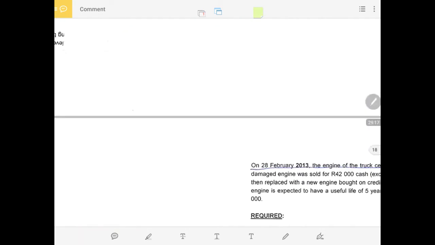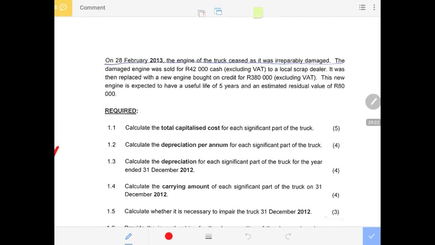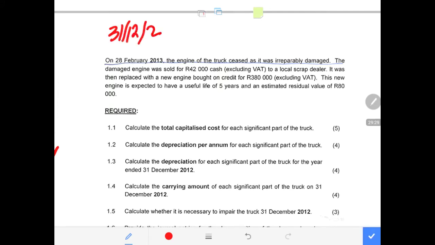Then let's continue now and read the next information. The next information says to us that on 28 February 2013, remember previously we ended 31st of December 2012, then we started another year, 1st of January 2013. It was January, February, two months down the line, at the end of February, the engine of the truck seized as it was irreparably damaged. So now there's damage two months into the beginning of the year.